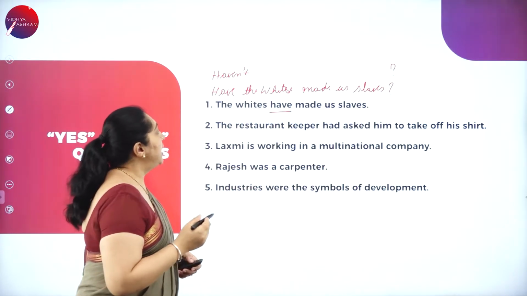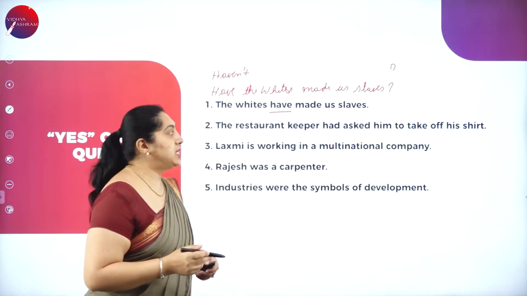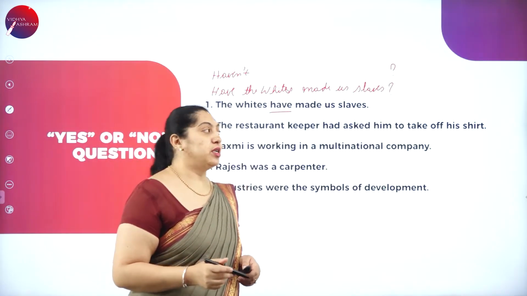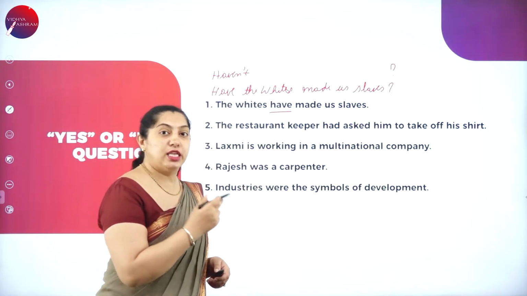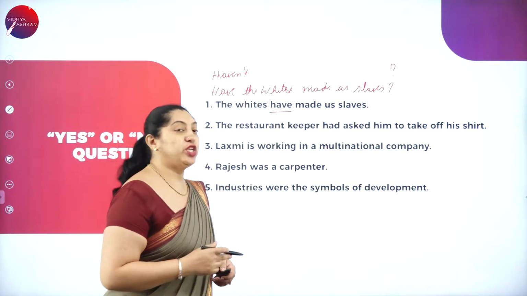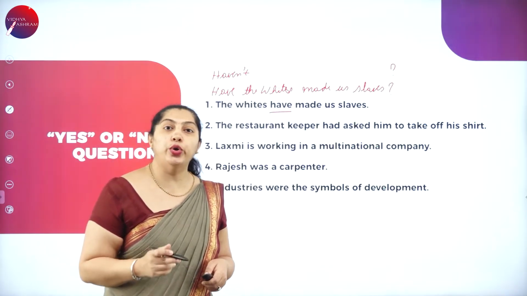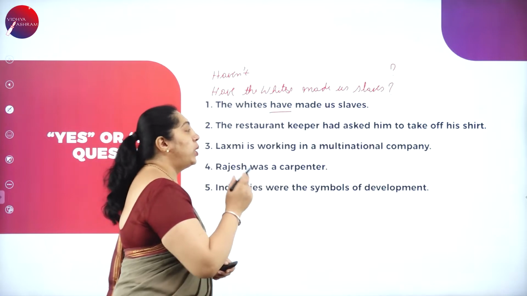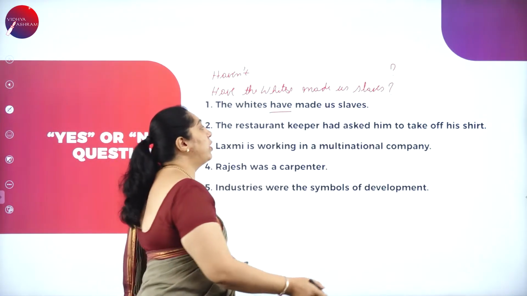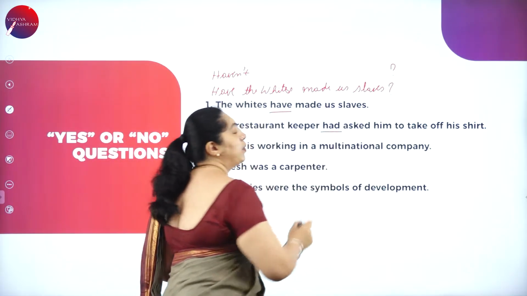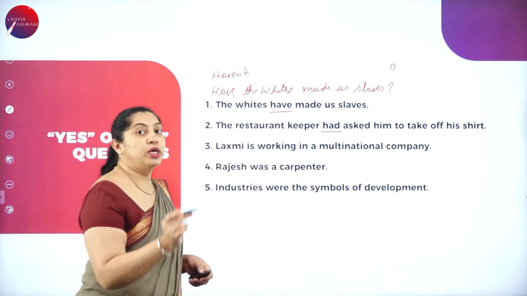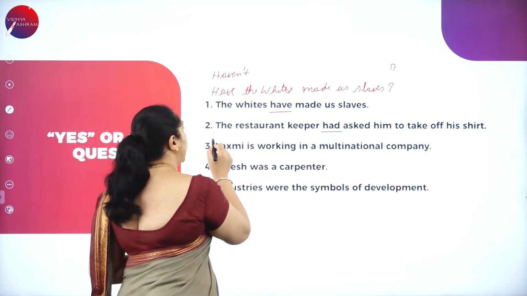Next one, the restaurant keeper had asked him to take off his shirt. So I think you remember, this is from which chapter? This question is picked from the 4th chapter, Oru Manushyan. So which is the auxiliary or the helping verb here? The auxiliary or the helping verb is had. So the word should be written in the beginning.